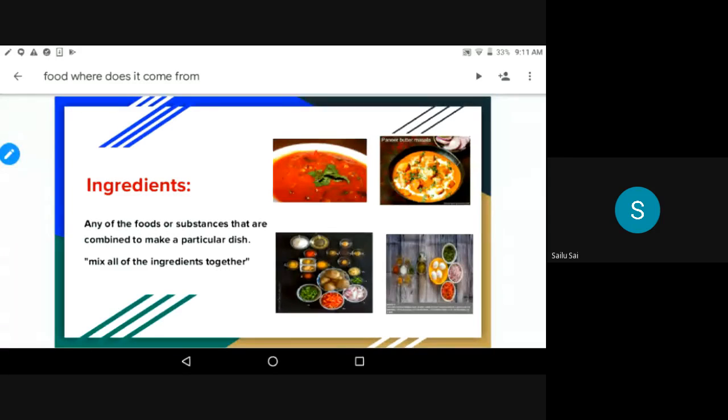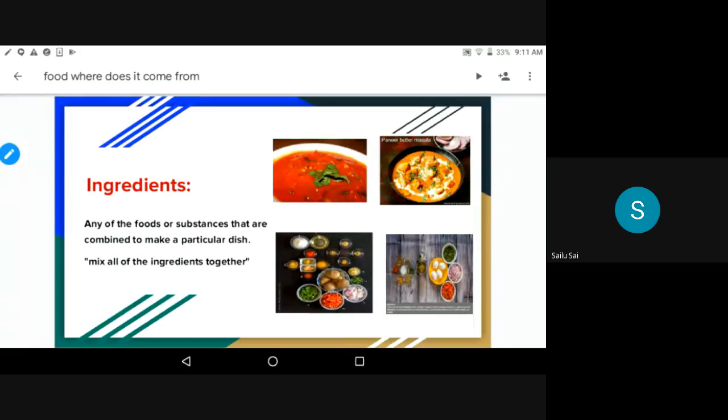What is meant by dish here? Dish is nothing but a food item. Observe here, children. To make egg curry, we need a number of substances, right? Egg, oil, onion, mirchi powder, salt, coriander leaves. These are all the substances we need to prepare egg curry.